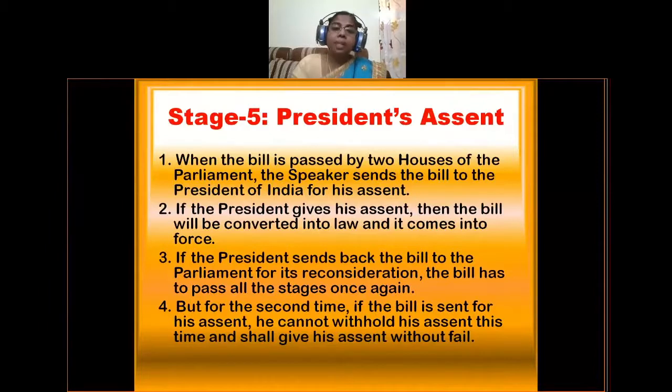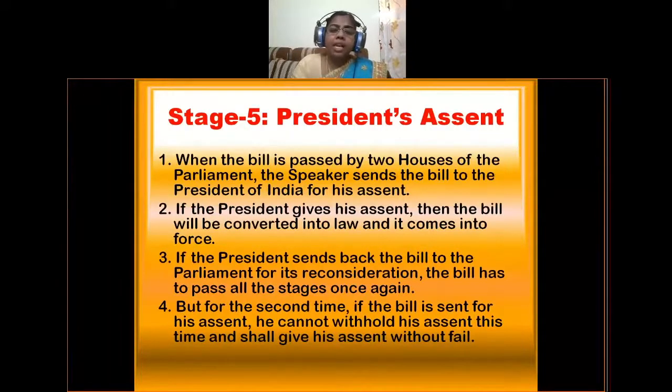That means the bill is converted into law. Okay, so if the president sends back the bill to the parliament for its reconsideration, the bill has to pass all the stages once again. So here the problem arises. If the president is not ready to accept the bill as it is, he wants to reconsider it by both the houses of the parliament. So then the bill has to pass all stages once again in both the houses of the parliament, all the 5 stages, stage 1, stage 2, stage 3, like that. Okay, so this is a long process.